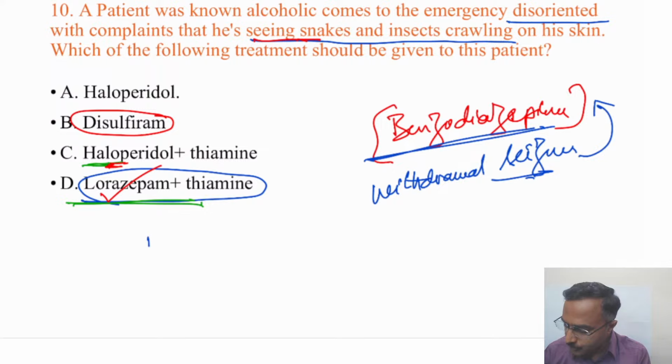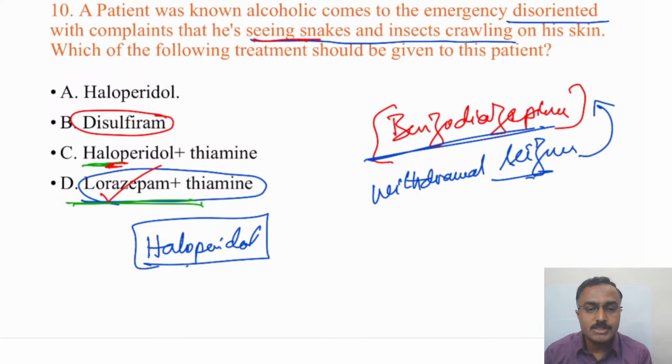And when do we use haloperidol? Routinely, because of the options, we thought that this is a better option. Otherwise, lorazepam, haloperidol, and thiamine, all three are considered in the treatment of alcohol withdrawal, because at times the agitation and the psychotic symptoms resolve with the administration of haloperidol as well.